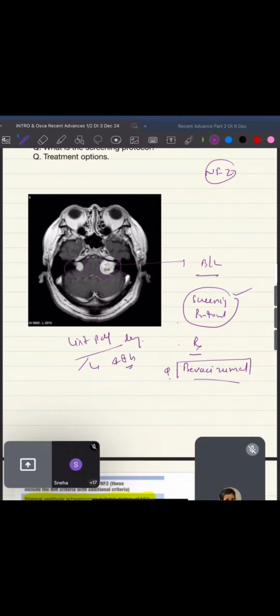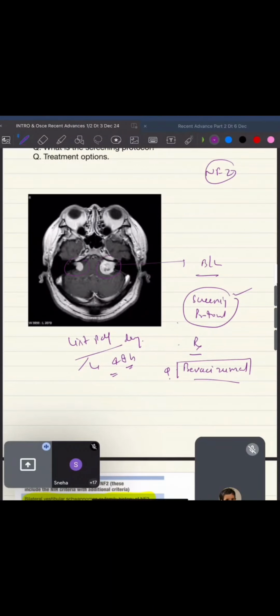Okay, so please make a list of what you don't know, whatever you want to revise, because the last 48 hours, believe me, will be full of hectic timing. You have to travel to some new place, check in to a new hotel, and that is the time when you are like, now I don't feel like studying, so what do I read, I'm not understanding what I'm gonna read. Okay, so that is the time when you have to revise all those things. So please start compiling that list of drugs.